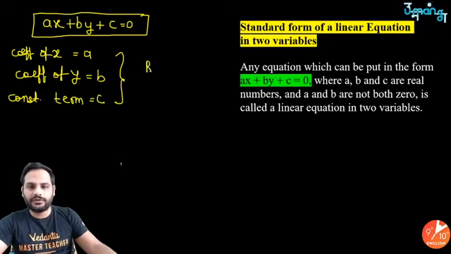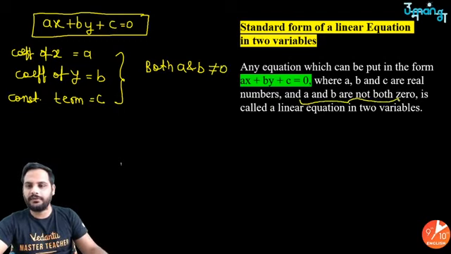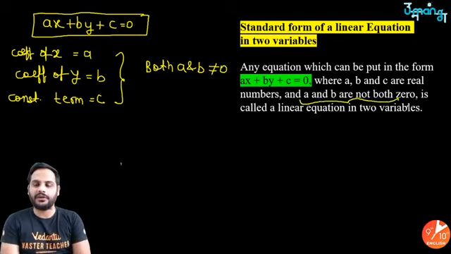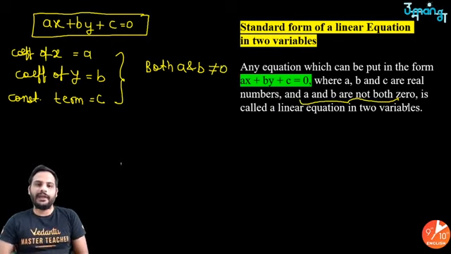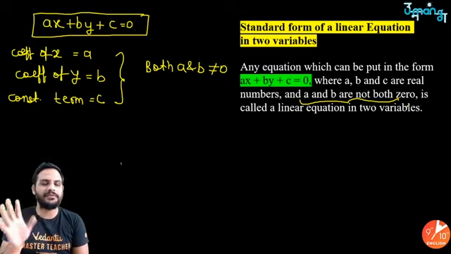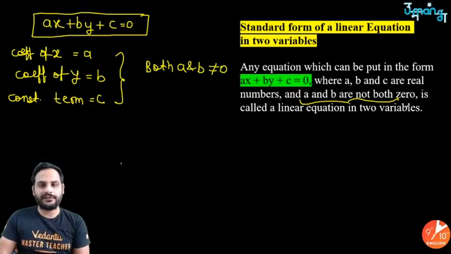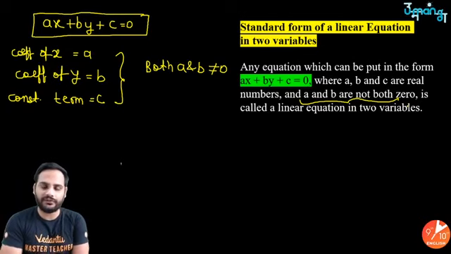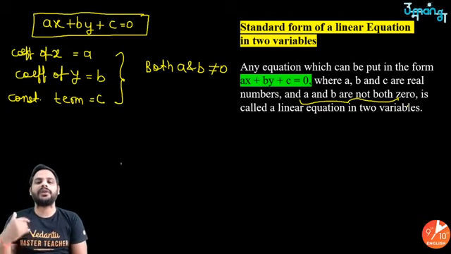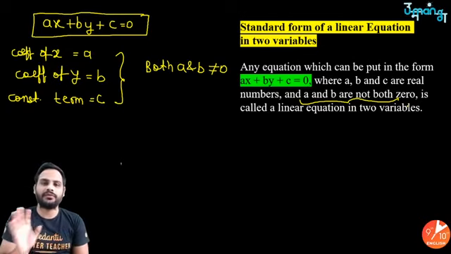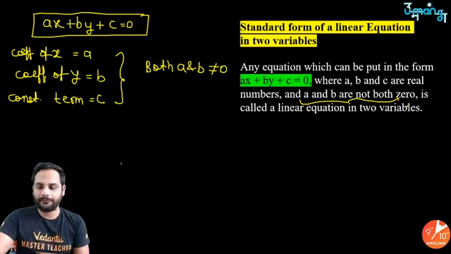Remember, both a and b should not be equal to 0 together. Any one of them at one point can be 0, no problem. Then we will discuss further how that is a linear equation in two variables. All that I am going to discuss, don't worry about it. But both a and b should not be 0 at any point of time. Got it?